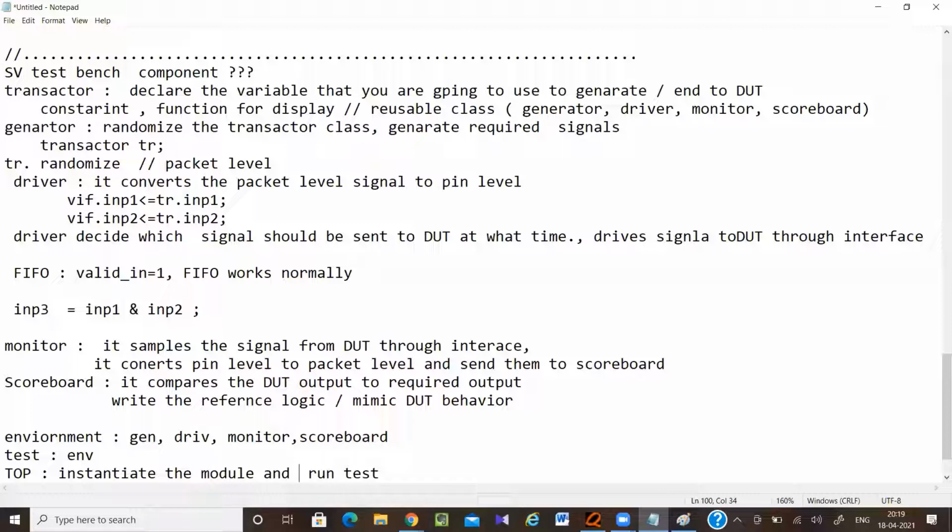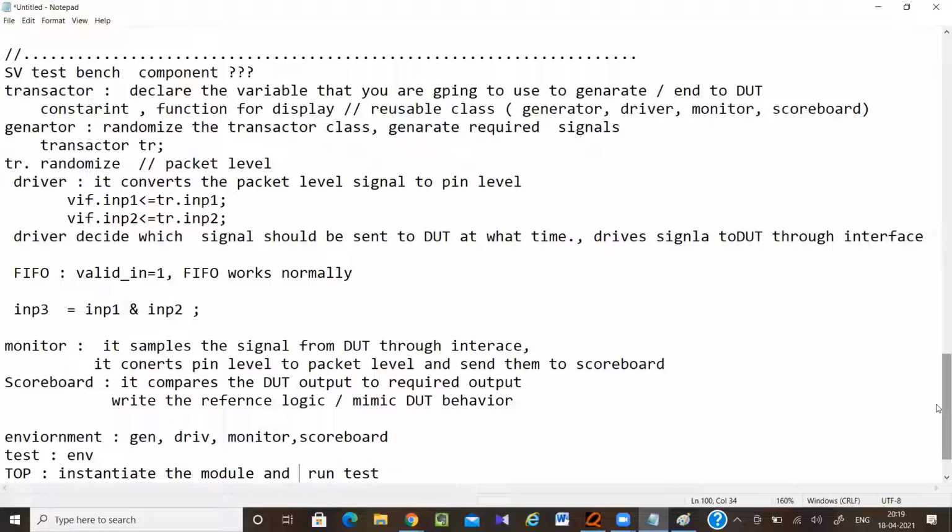Whatever the generator, driver, monitor, we can simply group them inside the environment, because sometimes we may need two or three interfaces. Two or three interfaces means two generators, two drivers, two scoreboards will be there, so we may get confused about which scoreboard belongs to which one. So it's better to group them: environment 1, environment 2.